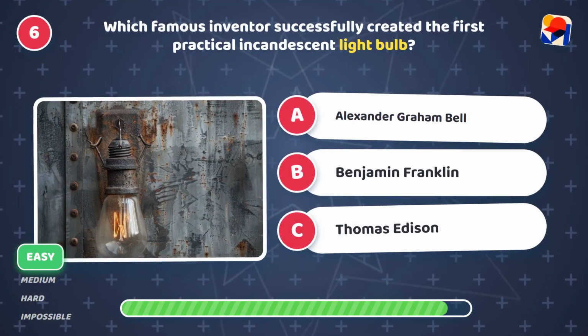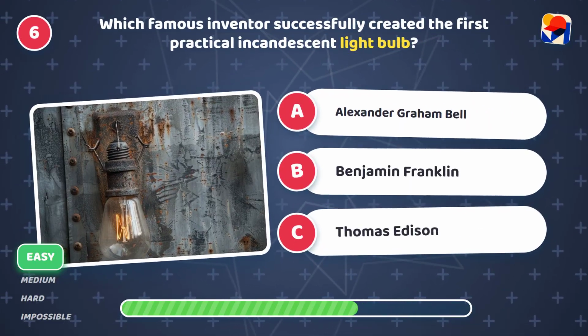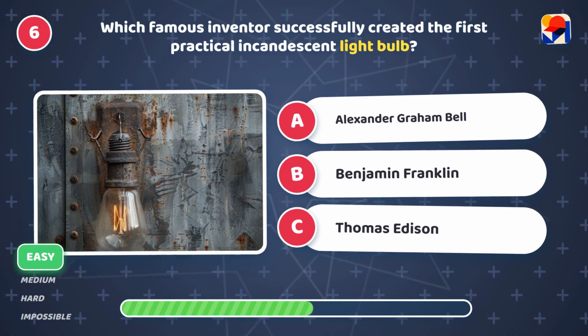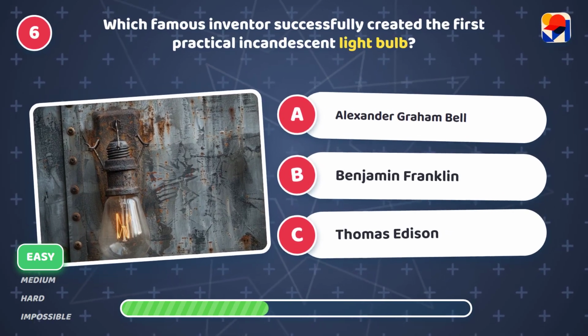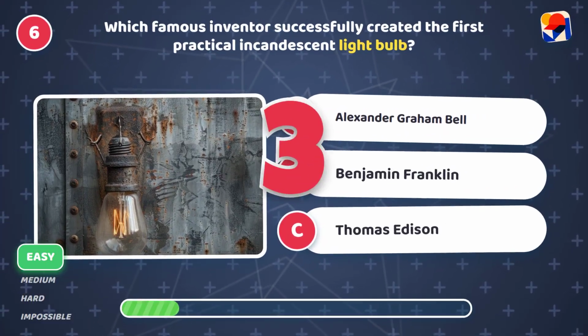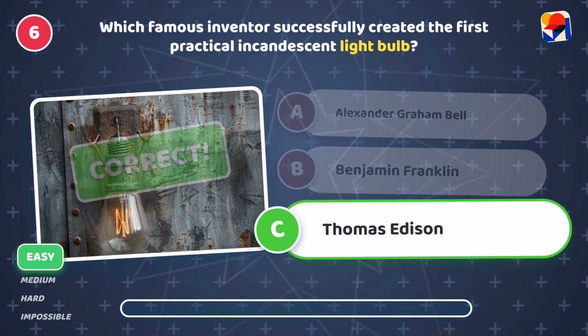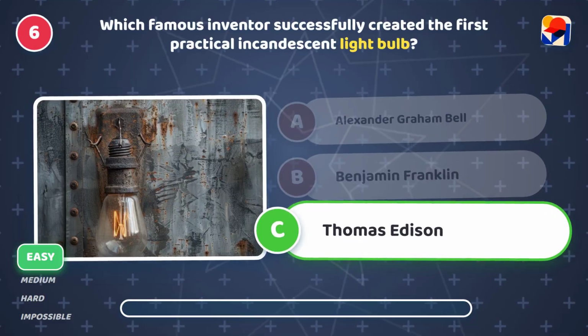Which famous inventor successfully created the first practical incandescent light bulb? Is it A, Alexander Graham Bell, B, Benjamin Franklin, or C, Thomas Edison? It's C, Thomas Edison. He patented the practical light bulb.